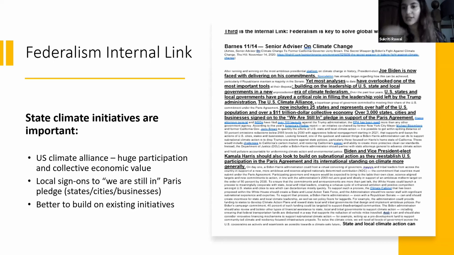So when the US federally did not sign on to Paris, state and local governments were still able to pledge their support and show globally that the US was still involved. So this card says that because of these reasons, it's better to build on existing initiatives, which are subnational, not necessarily federal. And working together would be very important. So that's a reason why. So it strengthens the negative's argument because it's a reason that state involvement is really important, and any breakdown of federalism through the affirmative could be really bad.